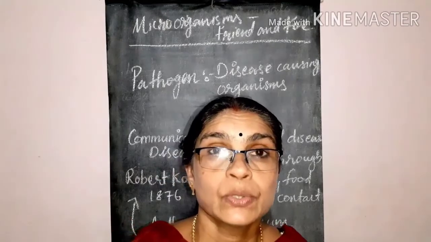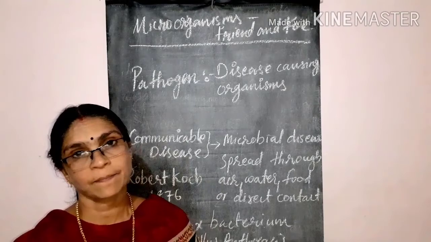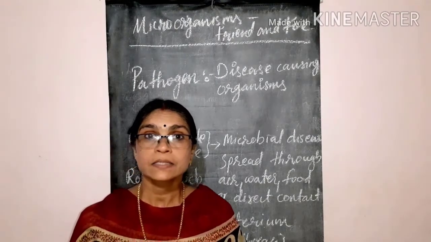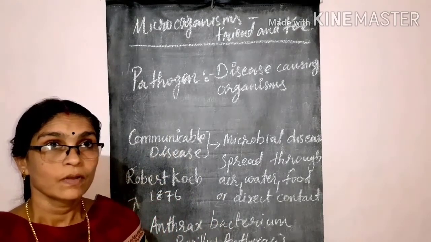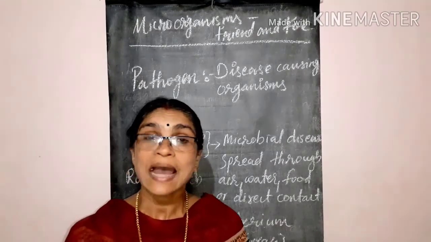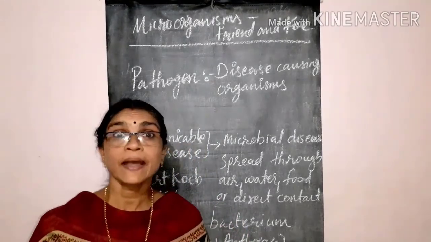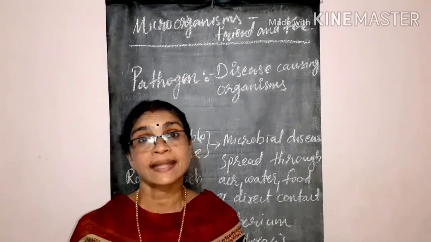Next, let us go to disease-causing microorganisms in animals. Animals also have a lot of diseases. One of the diseases is anthrax.